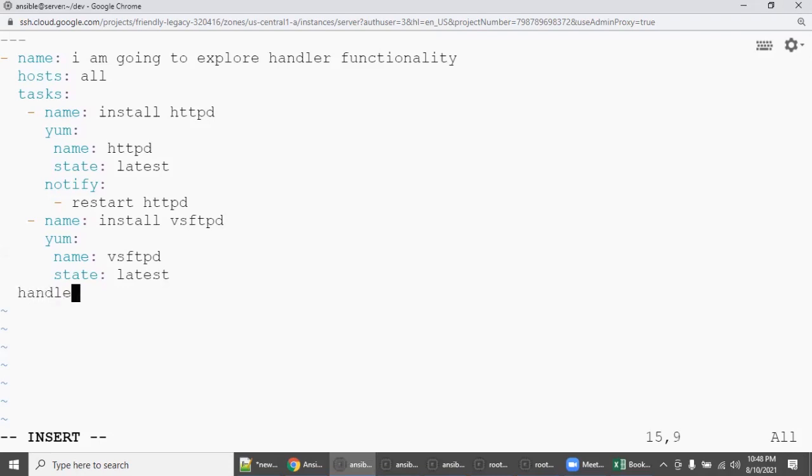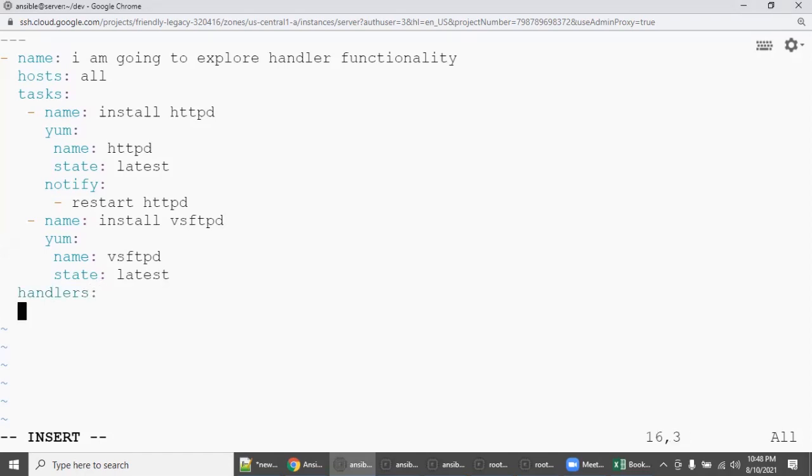Say handlers. If you want, you can verify. Handlers is going to be the same for the name starting point, host starting point, and task starting point. Exactly the same. Tasks also, handlers also, I'm starting the same. So here I'm going to say start.